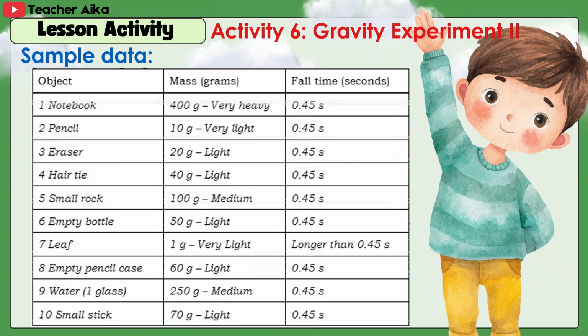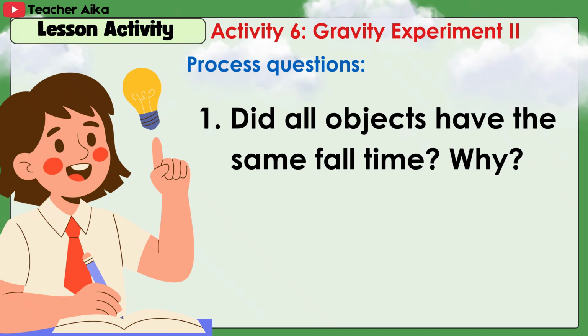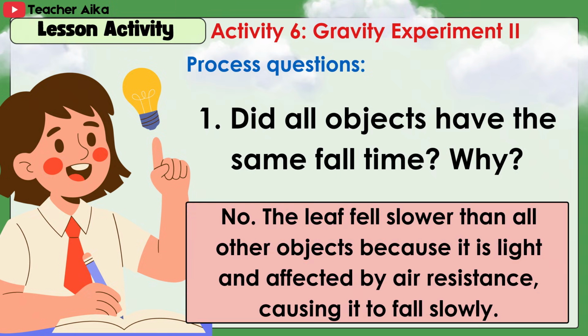Here's the sample data. Process questions. 1. Did all objects have the same fall time? Why? No. The leaf fell slower than all other objects because it is light and affected by air resistance, causing it to fall slowly.